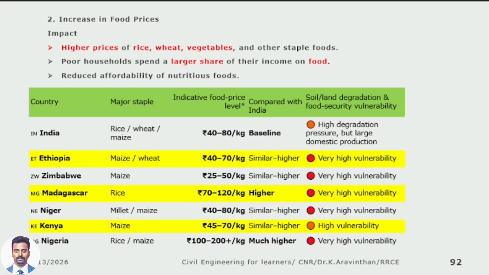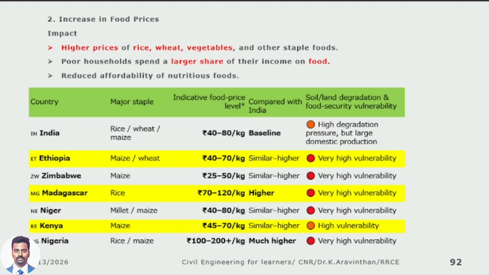Madagascar. Which continent? Africa. Next thing is Nigeria. You see, for 1 kg rice they are buying. This is today's statistics. Not last year, not 1 decade before. This is today's statistics. They are buying rice for 100 to 200 rupees per kg. Much higher, very high vulnerability. Increased food prices.